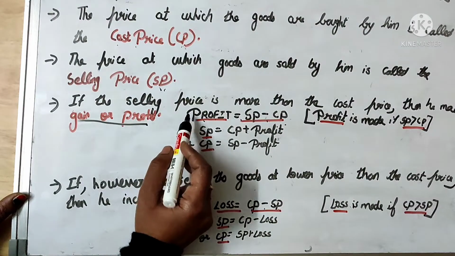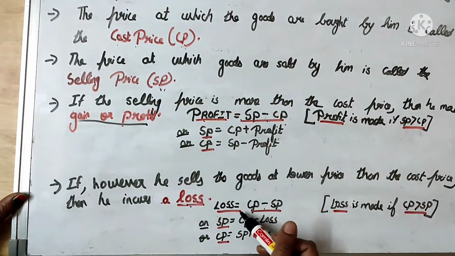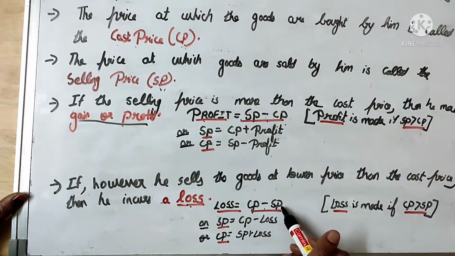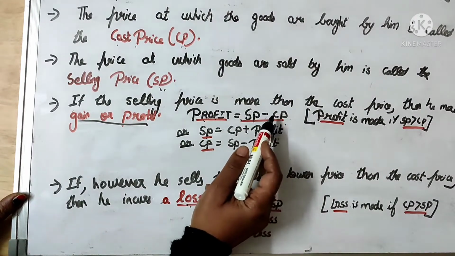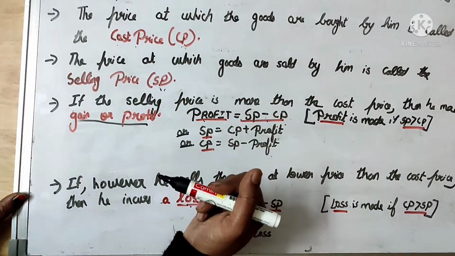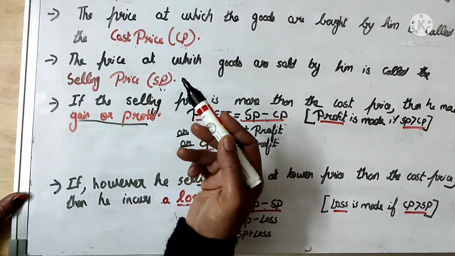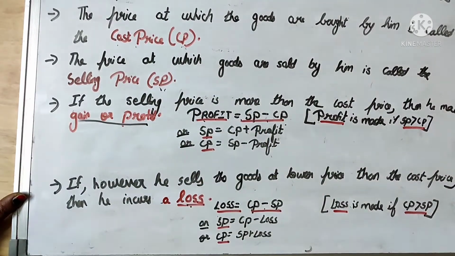So these formulas, that is, profit is equal to SP minus CP and loss is equal to CP minus SP, you should remember. CP is the cost price and SP is the selling price. Now a few more terms we should know before solving the problems related to profit and loss.